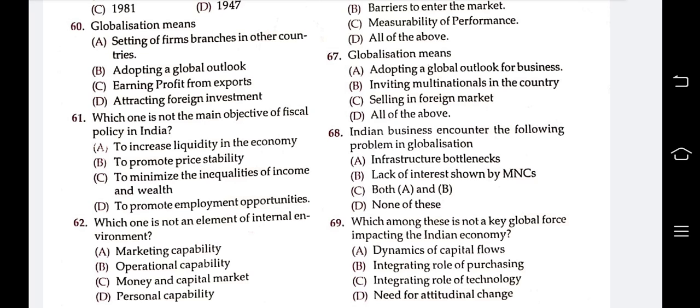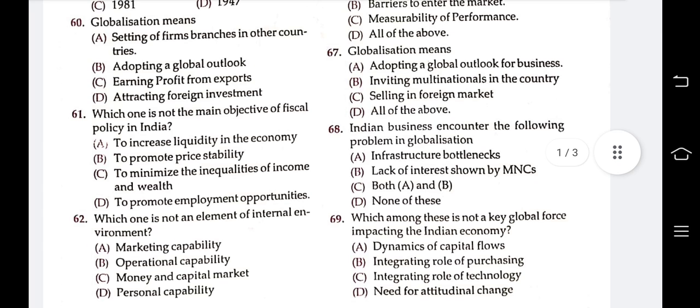68. Indian business encounters the following problems in globalization. Options are infrastructure bottlenecks, lack of interest shown by MNCs, both A and B. Answer is A, infrastructure bottlenecks.